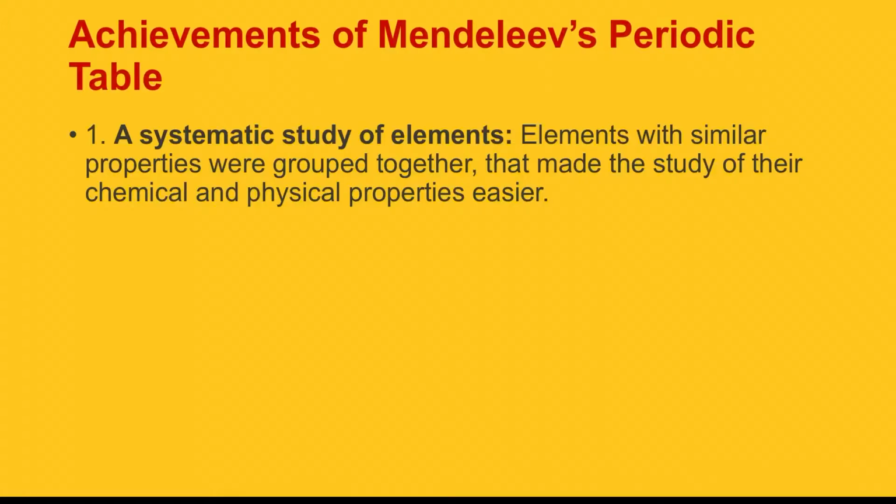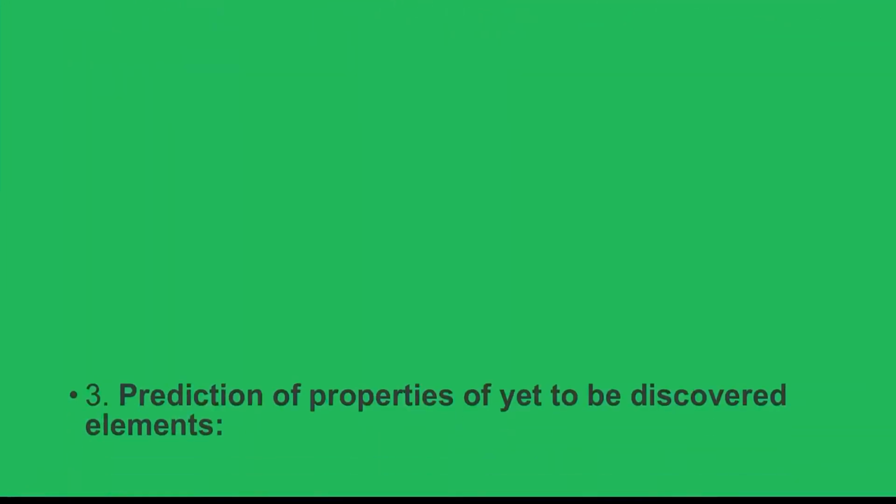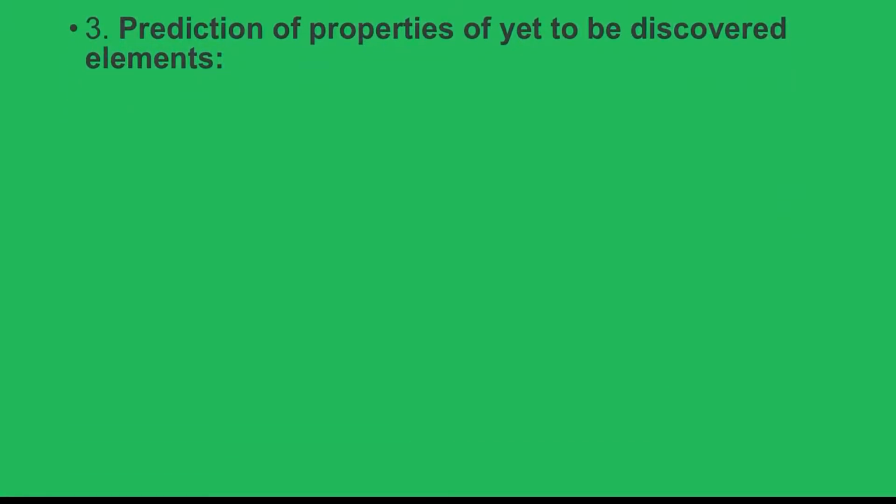A systematic study of elements was possible. Elements with similar properties were grouped together. That made the study of their chemical and physical properties easier. Correction of atomic masses: the placement of elements in Mendeleev's periodic table helped in correcting the atomic masses of certain elements. For example, the atomic mass of beryllium was corrected from 13.5 to 9, and similarly the atomic masses of indium, gold and platinum were also corrected. Next, the third point was prediction of properties of yet to be discovered elements.